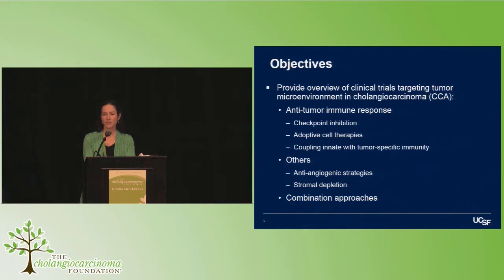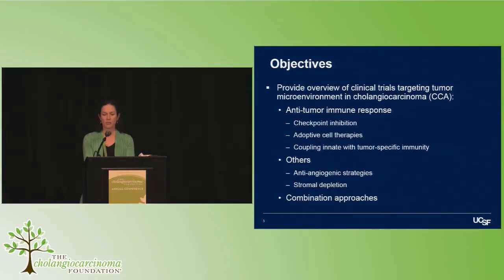So the objectives of this session today are to really provide an overview of the clinical trials currently ongoing and in development or on the horizon, which incorporate the microenvironment as their target in cholangiocarcinoma. I really just focused on systemic therapy trials for advanced disease and highlighted the most provocative combinations that we know of right now.